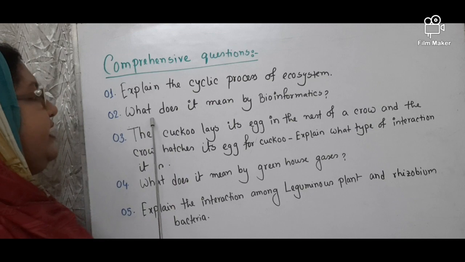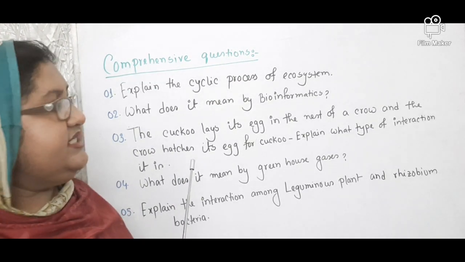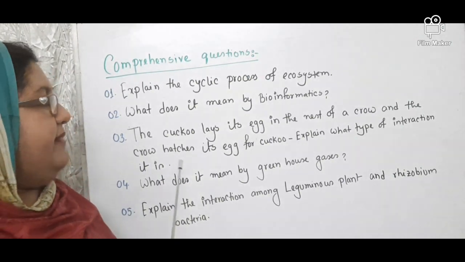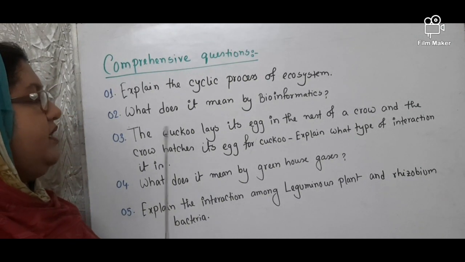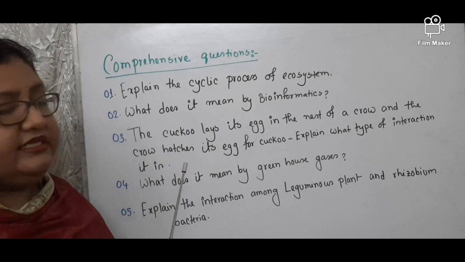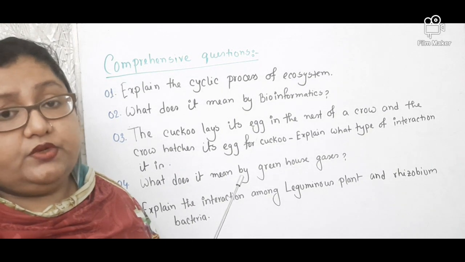Okay. Then what does it mean by bioinformatics? It is given in chapter 1. Bioinformatics is the applied branch of biology. In applied branch of biology, you can write the answer in this way. That is, what is bioinformatics? You will answer this,